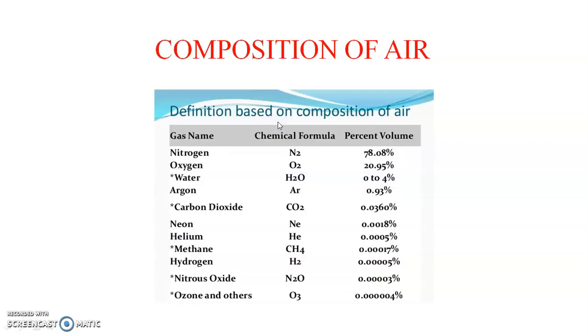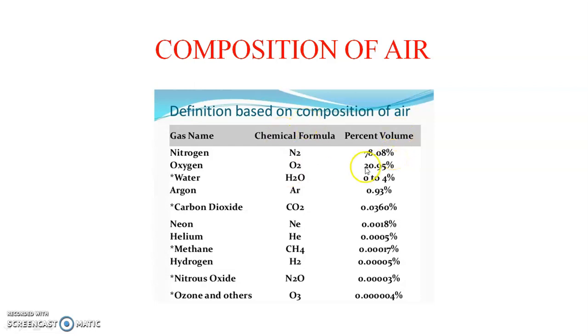Next one, composition of air. Definition based on composition of air: the gases are nitrogen, oxygen, water, argon, carbon dioxide, neon, helium, methane, hydrogen, nitrous oxide, and ozone and others. First, nitrogen, chemical formula N2, percentage by volume 78.08%.